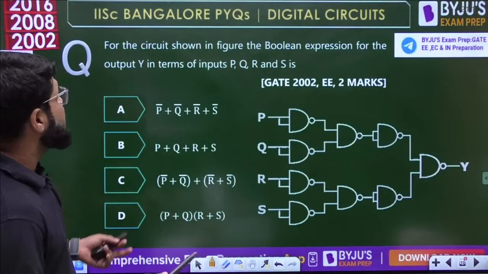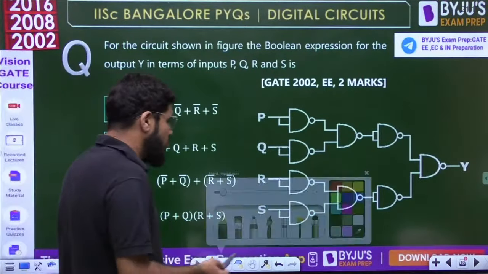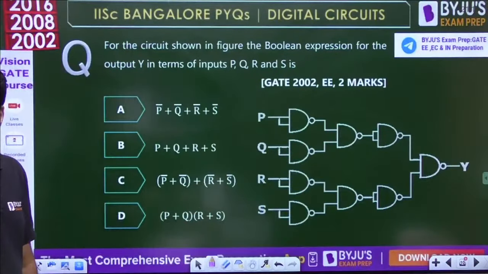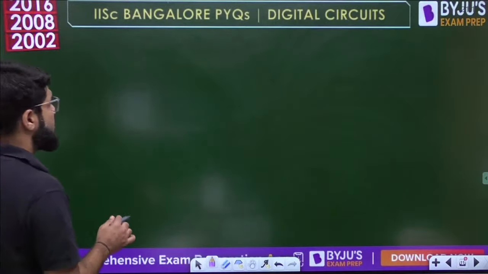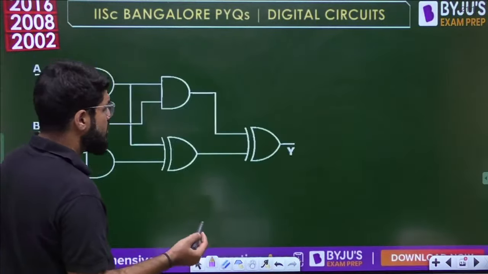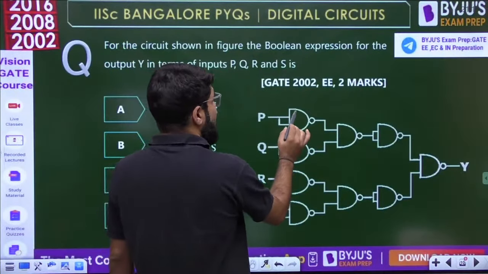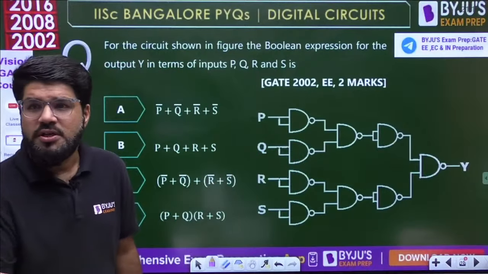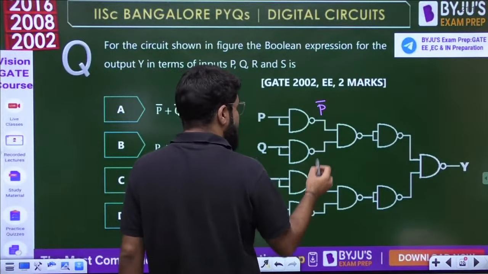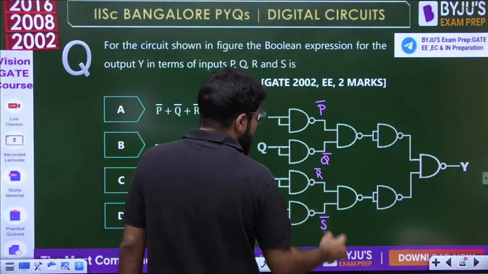So it's a very simple 2002 2 marks question based on a very basic Boolean circuit. What is one thing you can observe here? I haven't copied the circuit here, no problem, let me solve it here only. Here is a NAND gate with shorted inputs. Both the inputs to the NAND gate are common, so this represents an inverter. This is P bar and this is Q bar. Similarly, this is R bar and this is S bar.